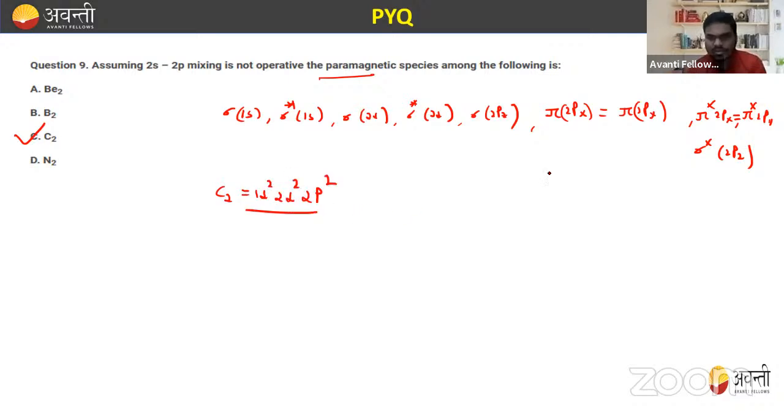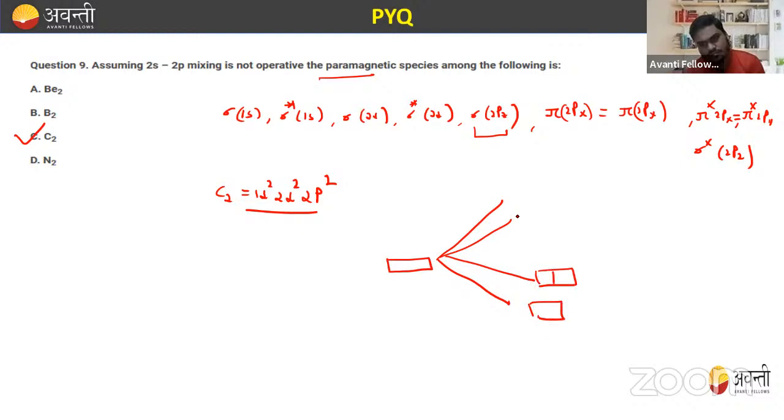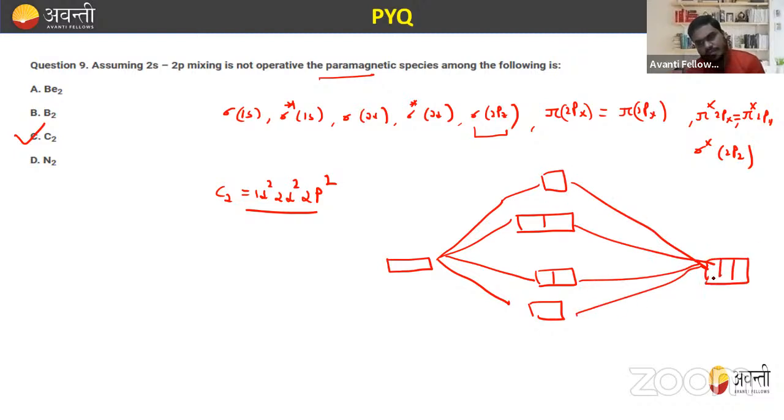So if you write this, it is sigma 1s2, sigma star 1s2, sigma 2s2, and so on. Let me draw to show you. In case of p, we know that p has 3 orbitals. So 2p2 means 1 and 2. So this is sigma 2pz, and this is pi 2px and pi 2py.